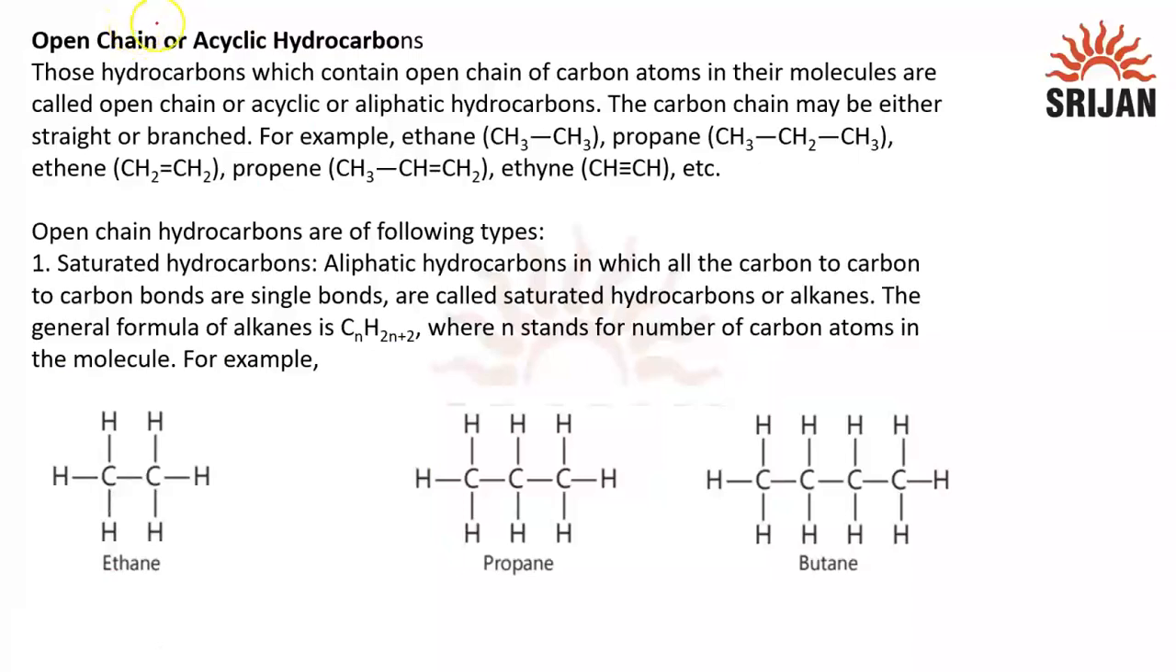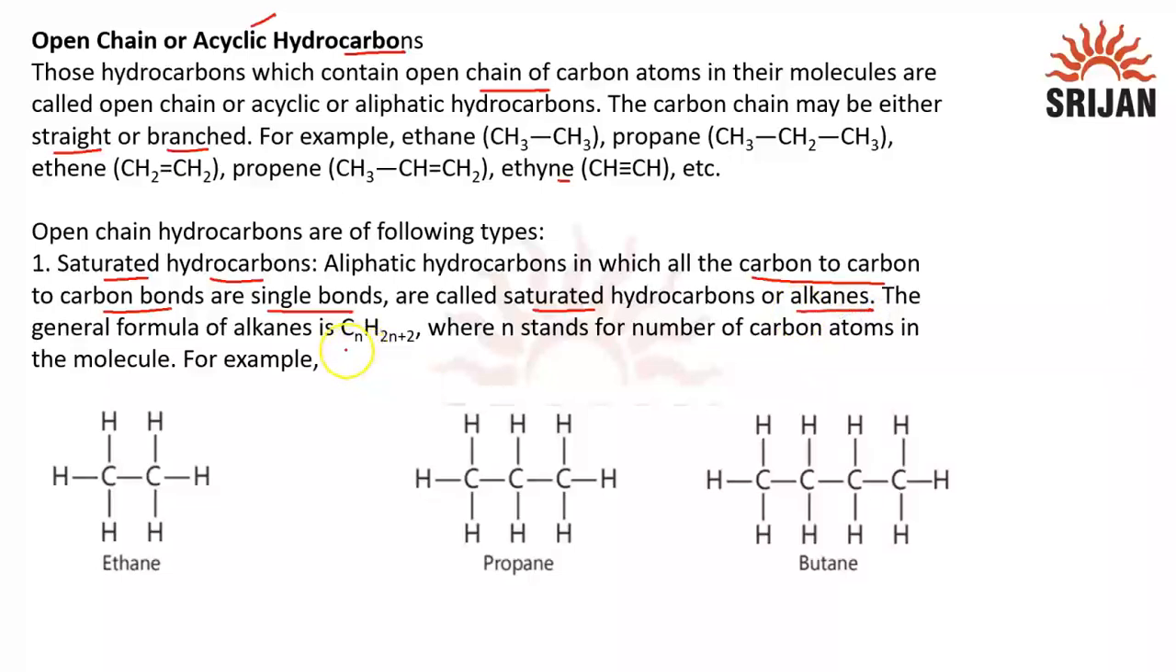If I talk about open chain or acyclic hydrocarbons, as the name suggests, the carbon atoms are arranged in an open chain. That carbon chain can be straight or branched as well. For example, ethane, propane, ethene, propene, ethyne, all these are open chain or acyclic hydrocarbons. As we discussed, they are of two types, saturated and unsaturated. Saturated hydrocarbons are the ones in which all the carbon to carbon bonds are single bonds, so all covalent bonds will be single covalent bonds. They are called saturated hydrocarbons, or alkanes.